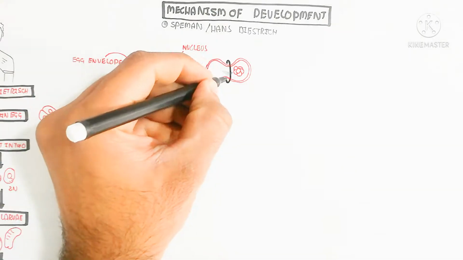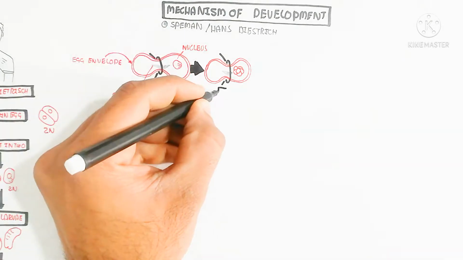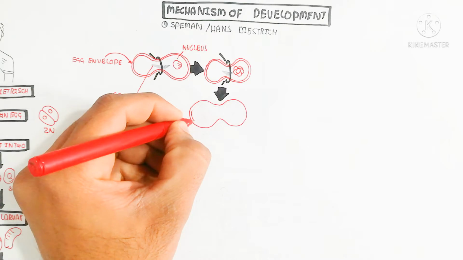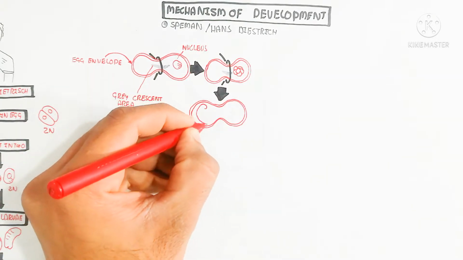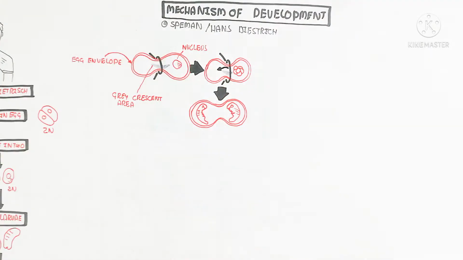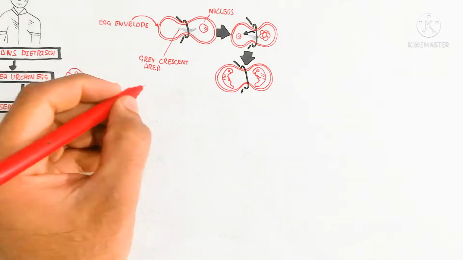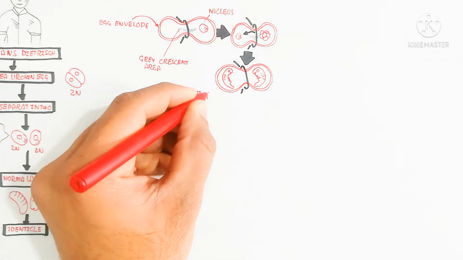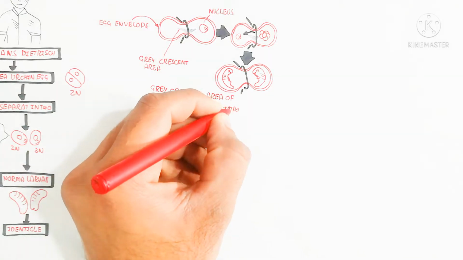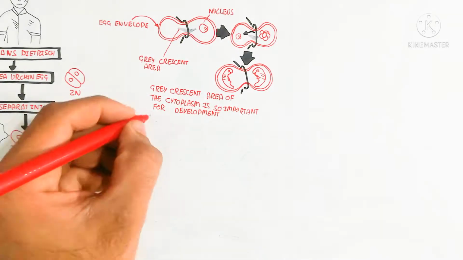After this, the ligature separates the nucleus, so both sides contain the gray crescent area. In this way one nucleus suddenly separates and goes into the anucleated side and grows two embryos, and both are normal.